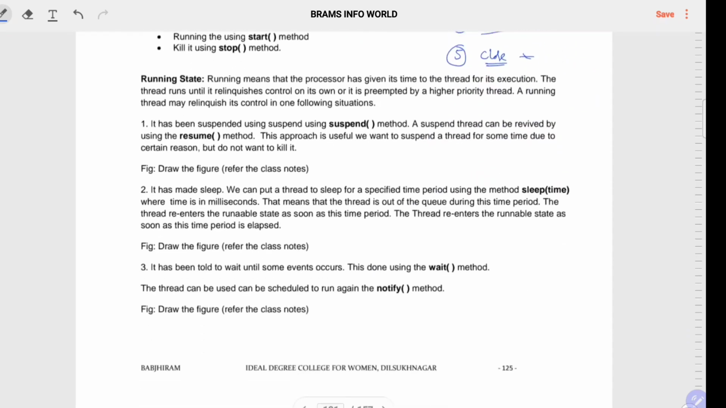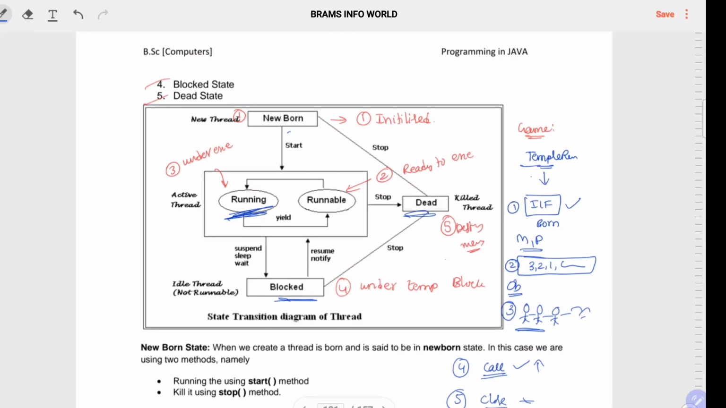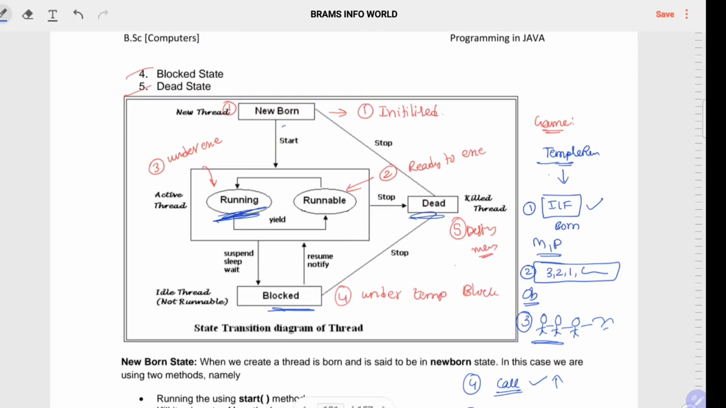This is the theoretical information, and I already gave the practical information. You have to write this theoretical information along with the diagram, then you will get full marks. You have to define what a thread is, what the life cycle of a thread is, draw the diagram, explain every state, and try to write a program using either the implements or extends keyword. So this is the concept of thread life cycle, right?